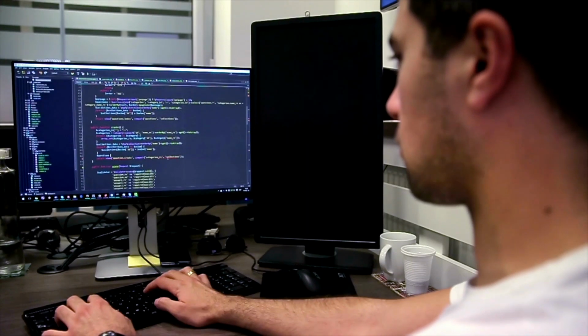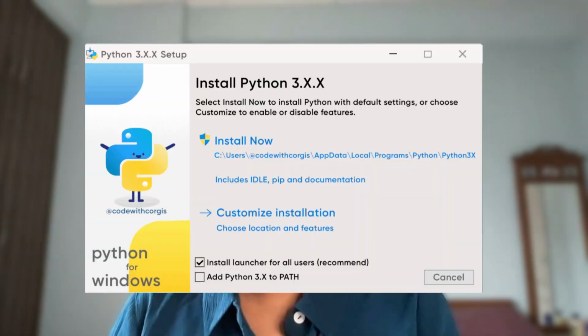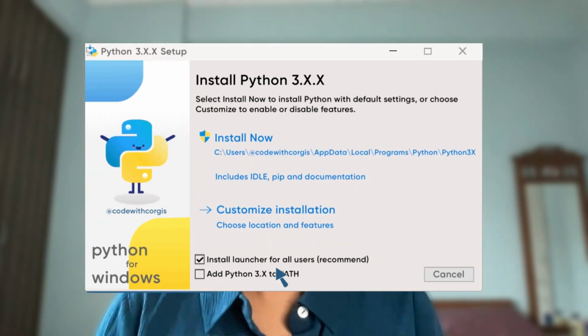First of all, in order to learn Python, you need to have a platform where you can practice the Python language. There are multiple platforms: online platforms, and there are IDEs that will help you in learning Python. The first thing you can do is download Python on your computer. If you have Windows, you can download Python for Windows. If you have a Mac, you can download Python for Mac. So let's get started with how you can download Python first.